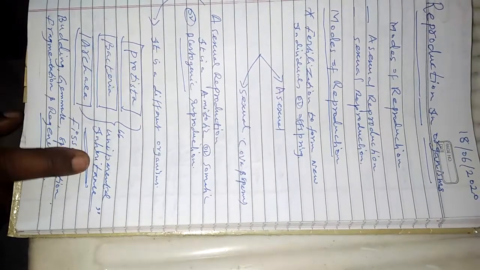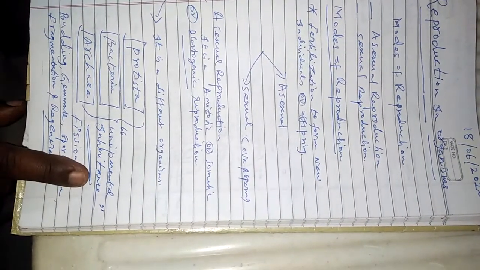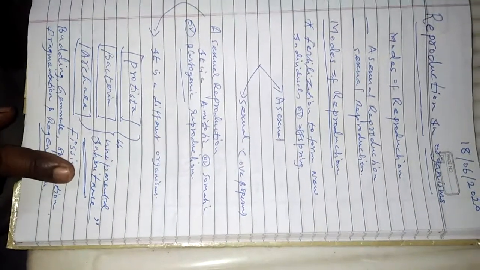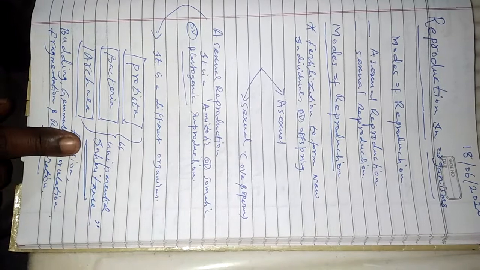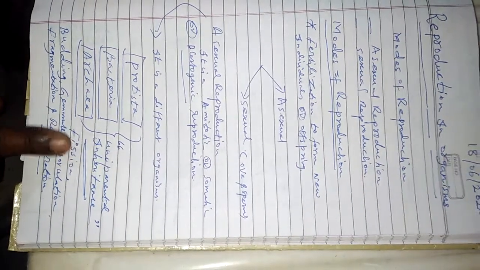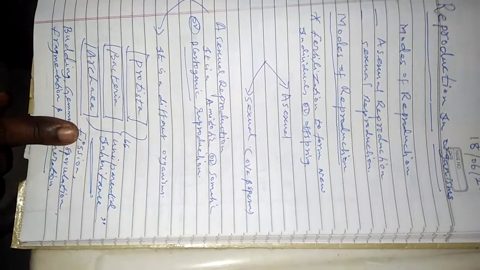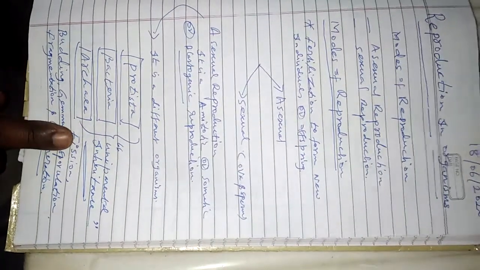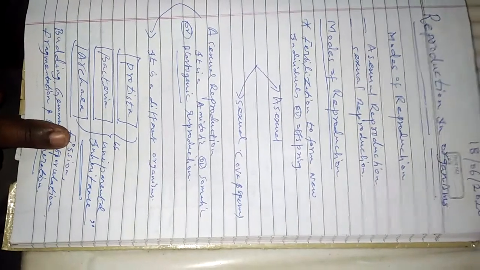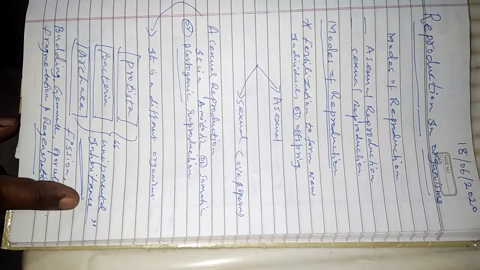Uniparental inheritance means the forefather character is not transferred from one generation to another. The body itself divides. The mother body's nucleus expands to form new young ones. That is called uniparental inheritance.